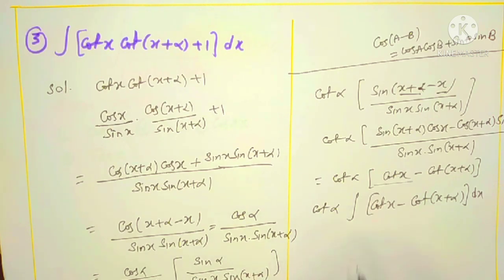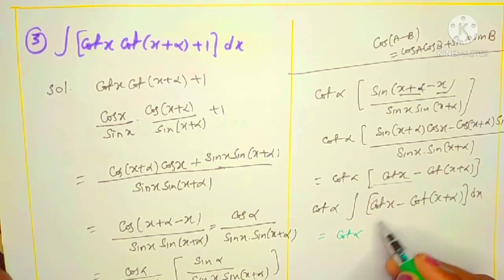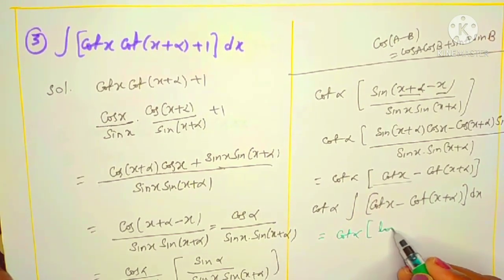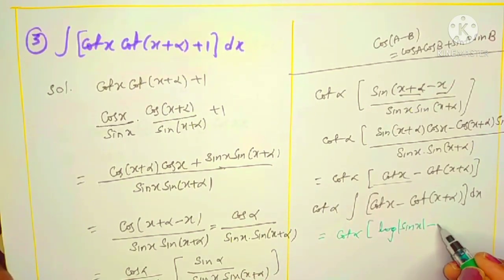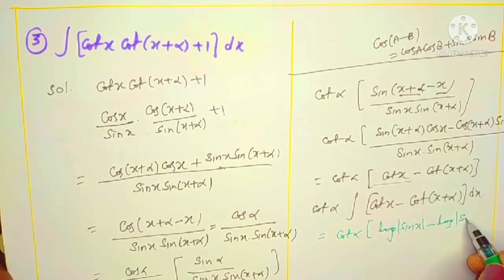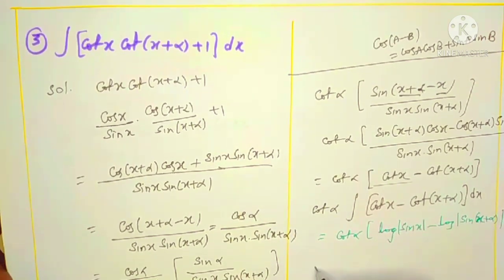Now the integral: cot alpha is as it is. The integral of cot x is log mod sin x, minus log mod sin, in place of x, what is there? X plus alpha, right? X plus alpha is the same as alpha plus x. And C is the integral constant. That's cot alpha.